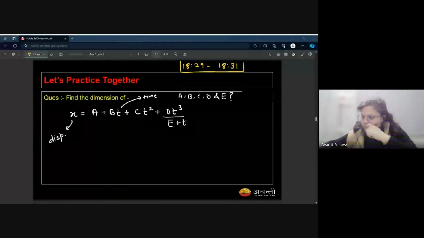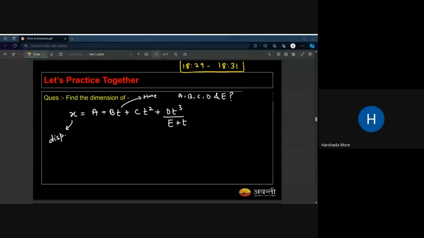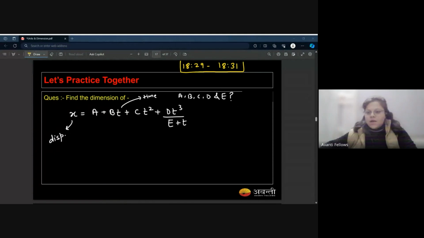Cool. And dimension of E is M0 L1 T raised to minus 1. Okay. Vijay Kumari, will you tell? L, LT minus 1, LT minus 2, LT minus 2, 3. Okay. Anyone else?